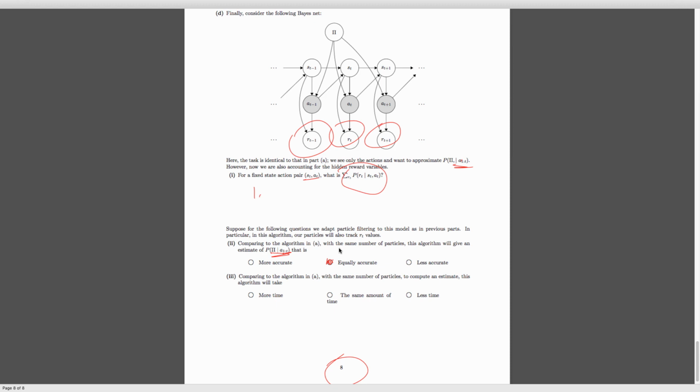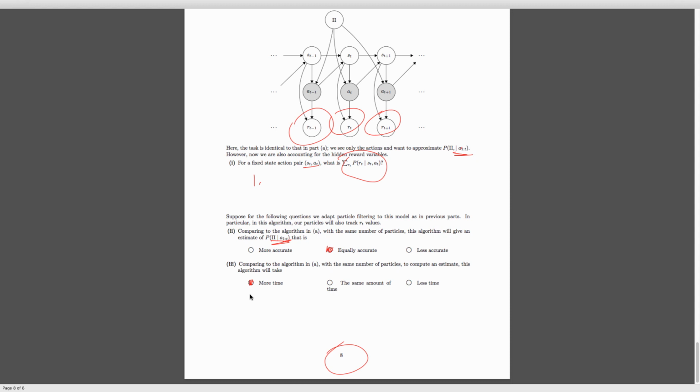So you're just adding in some term, and then you're summing it out, and it doesn't really add any more evidence to what you're doing. It doesn't really help you out. In fact, the only thing it does is take up more time. It's equally accurate because we're observing the same amount of things. We're just adding in this term and then summing it out. So it's almost like you multiply everything by 1/2 and then sum out the 1/2. It's going to be basically the same thing. You have to do the extra multiply and sum out, so it'll just take more time, but it won't actually be more accurate. This question was a bit of a gotcha, but I think it was meant to be something you could quickly answer after the end of this very long and arduous journey.